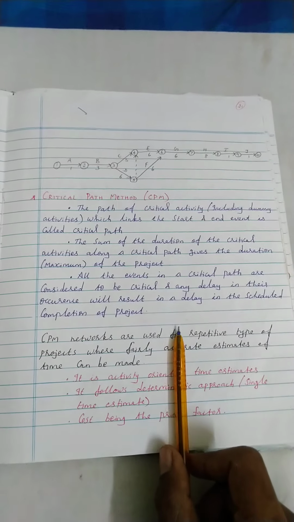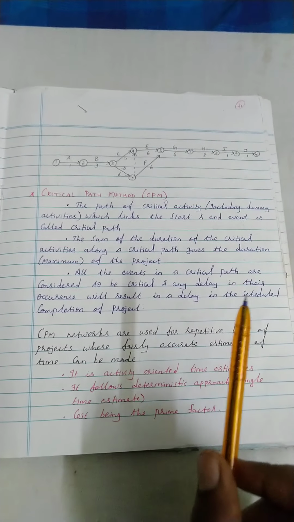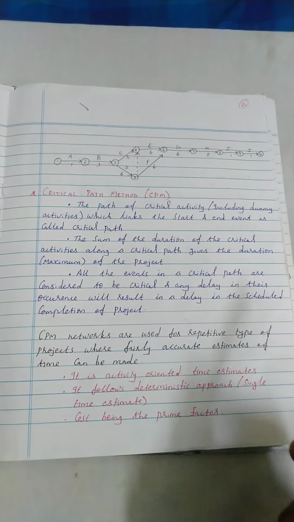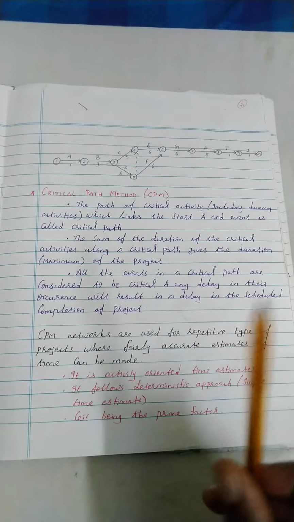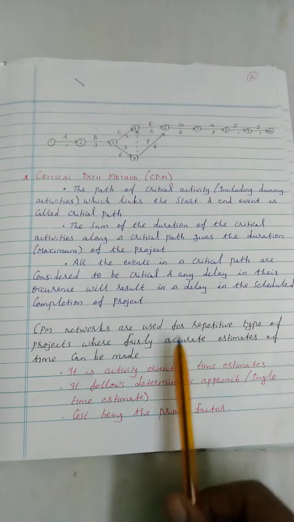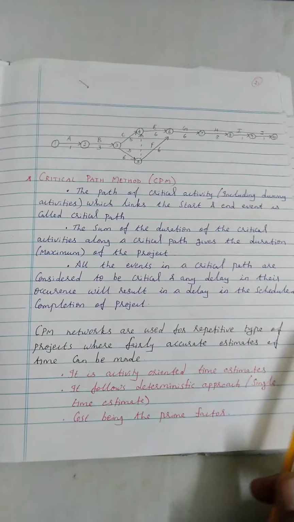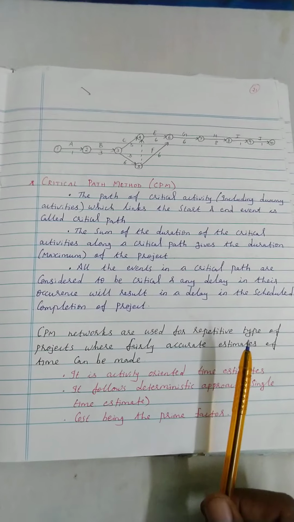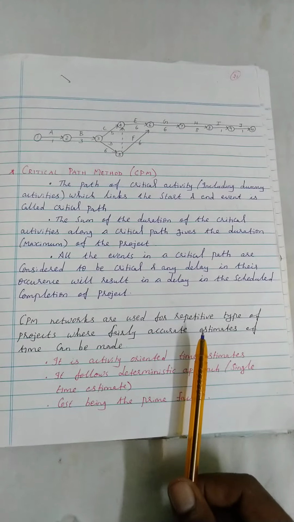That is why the critical path method is highly important for us to identify the critical things and make a suitable solution for them. Next, CPM networks are used for repetitive types of projects, such as small projects, residential buildings, and industrial buildings. For these types of structures, this CPM network is highly helpful.